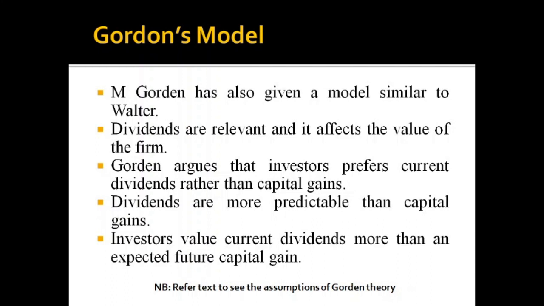Gordon says that the value of the firm is totally associated with the dividend policy. That means the dividend policy affects the value of the firm, and that's why it is a relevant theory. So M. Gordon has also given a model similar to Walter. Dividends are relevant and it affects the value of the firm. Gordon argues that the investors prefer the current dividends rather than the capital gains. Dividends are more predictable than the capital gains. So the investors value current dividends more than expected future capital gain.